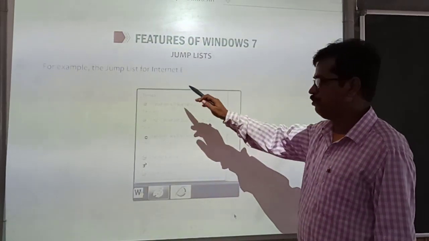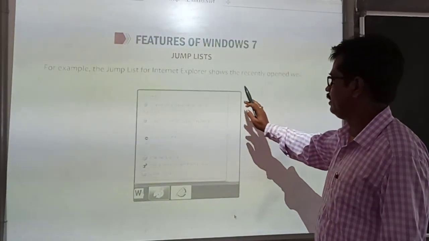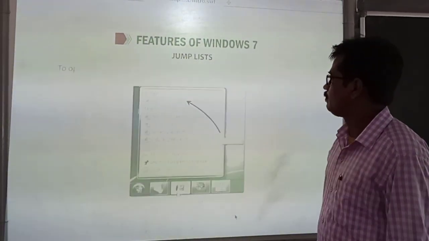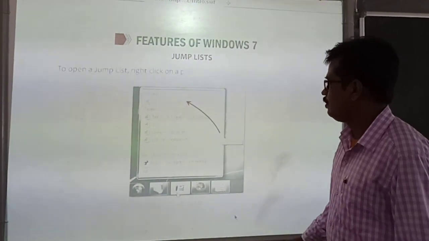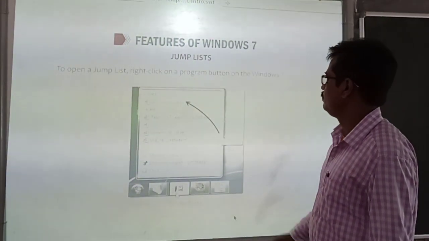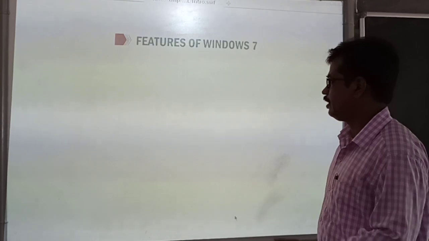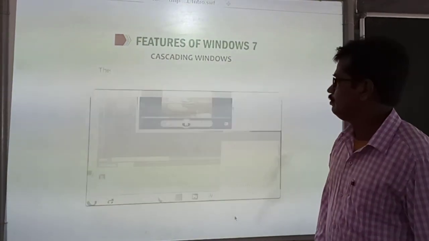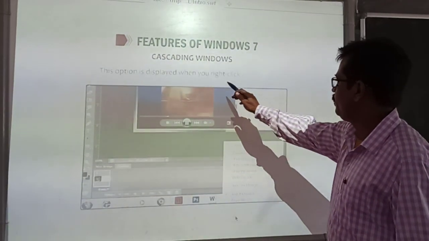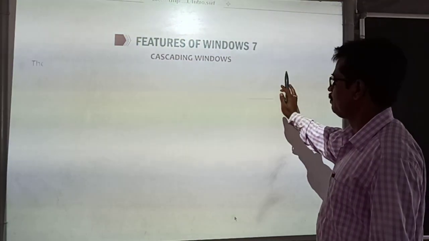Okay, let's move, then we will discuss cascading windows. Already we have seen this jump list. Now we will start from cascading windows. This option is displayed when you right click on the taskbar.